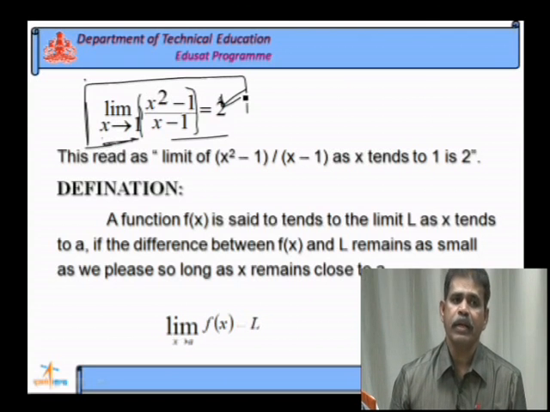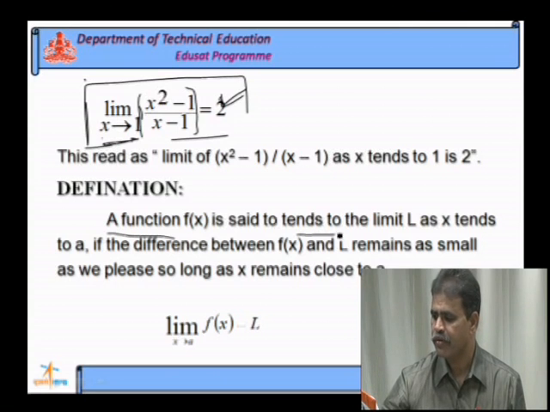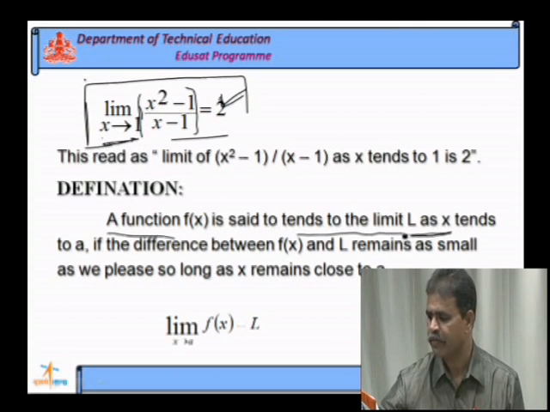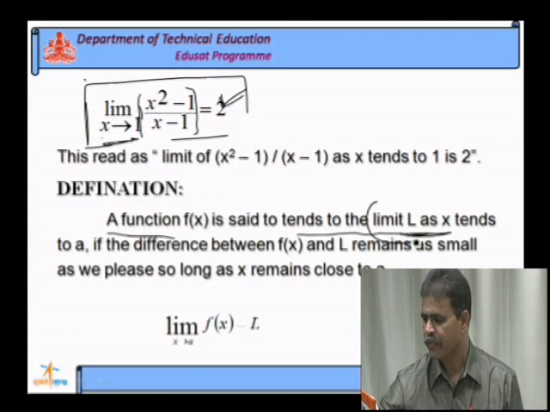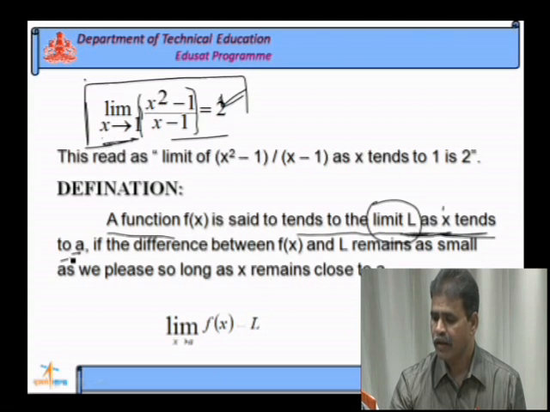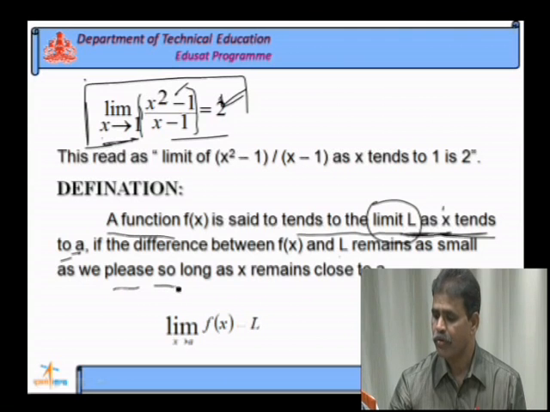What is the limit of a function? The limit of a function is defined like this. A function f of x is said to tend to the limit L as x tends to a, this is a limit, if the difference between f of x and L remains as small as we please, so long as x remains close to a.